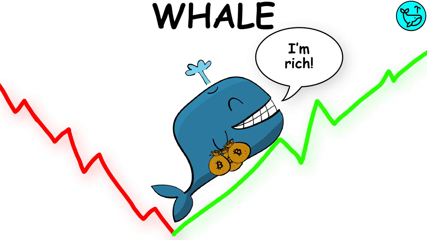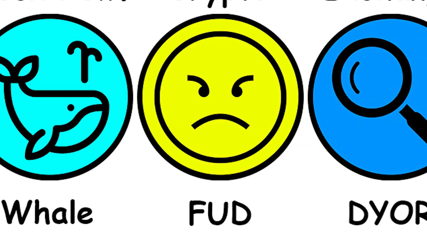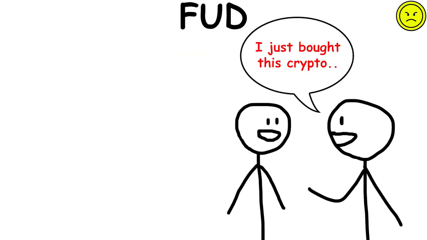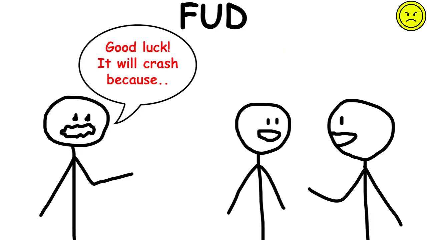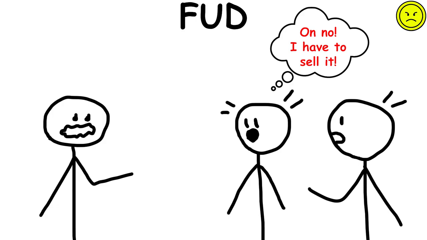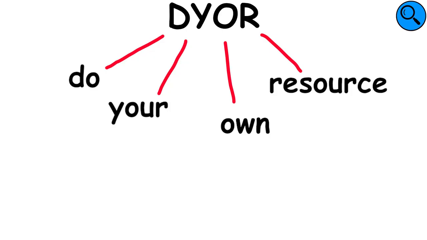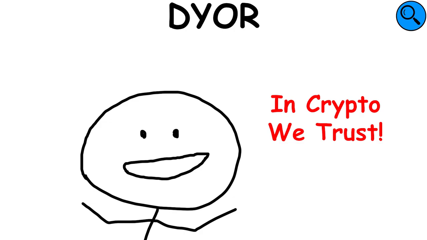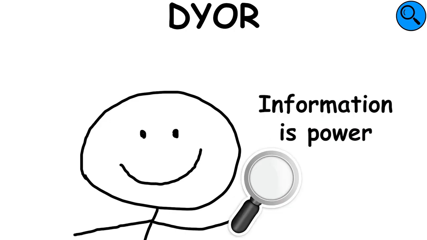Whale. A whale is a loose slang term used to describe big players in the cryptocurrency markets. FUD. Fear, uncertainty, and doubt is a strategy that aims to negatively influence people's perception by spreading negative, dubious, or false information, and consequently triggering fear and sales. DYOR. Do your own research. It is a sort of mantra in the crypto sector and in general regarding information.